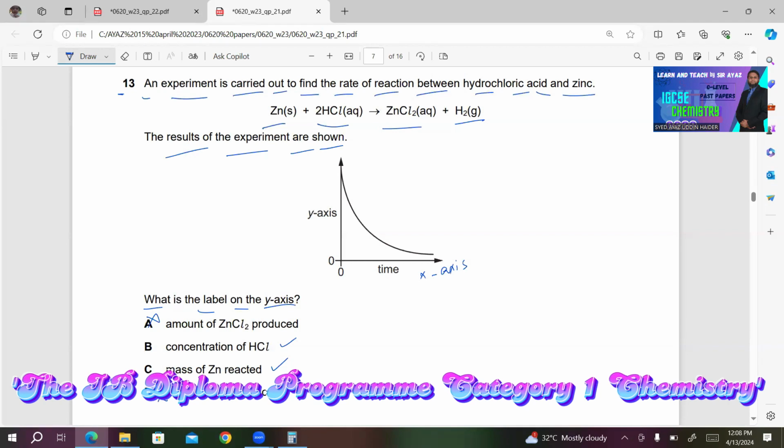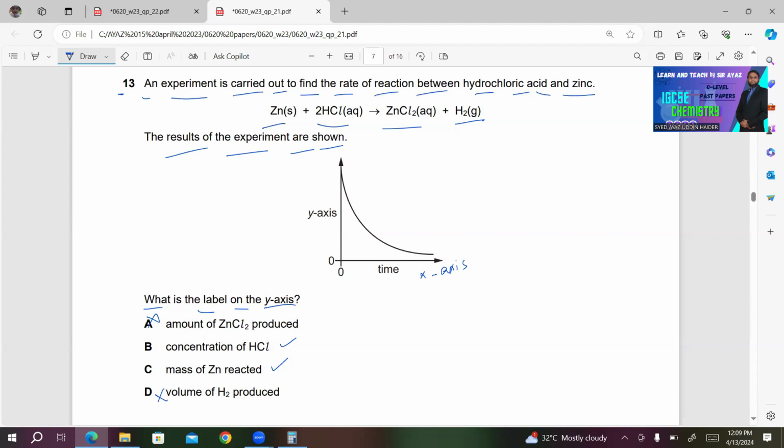We have added excess of HCl to Zn so that all Zn will react to produce ZnCl2. So HCl is the one which is in excess quantity. So the y-axis must be of HCl. This is the concentration of HCl. Concentration of HCl will be decreasing. So B must be the right answer for number 13.